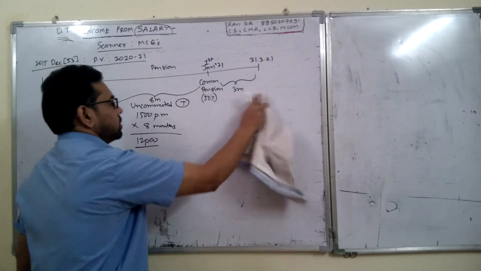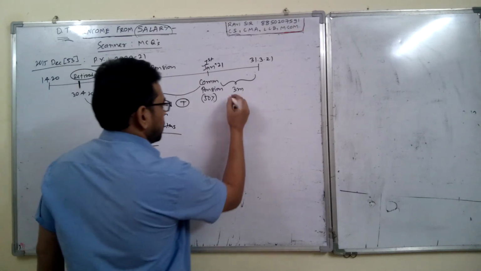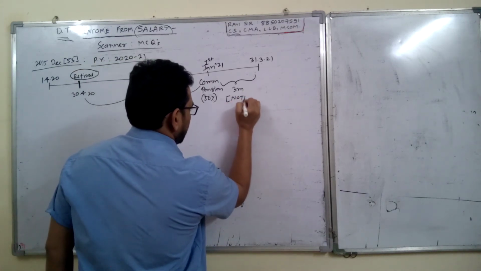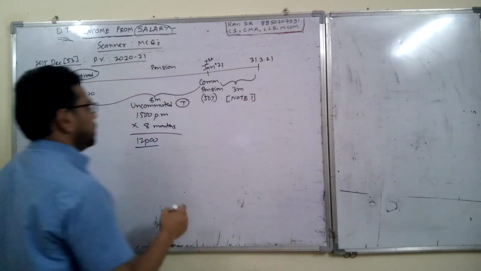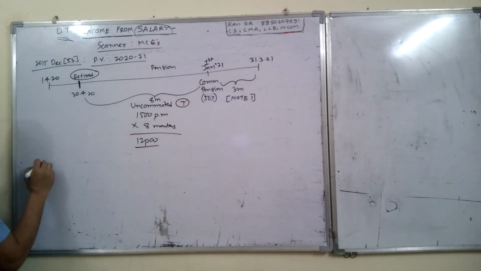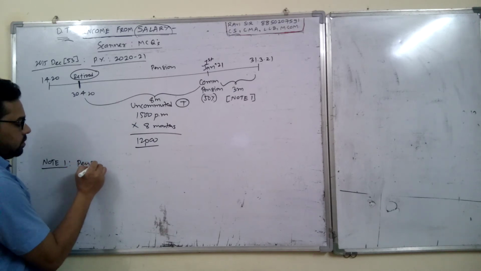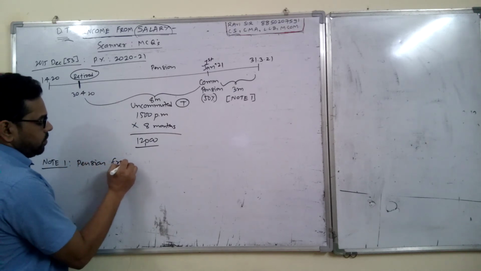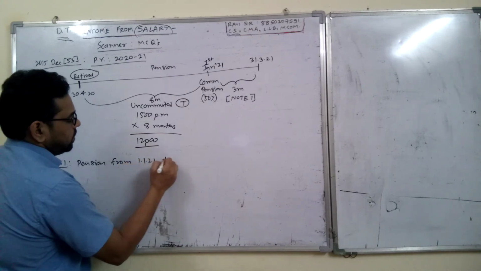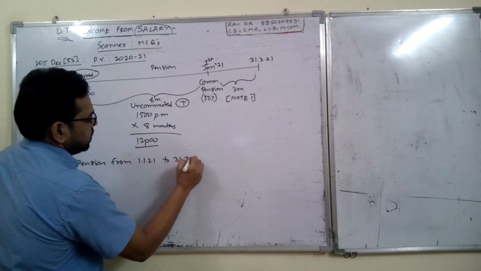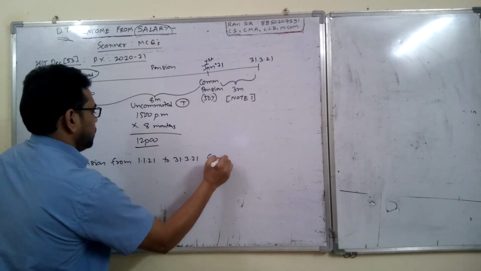For these 3 I will make one note, working note number 1. So note 1: pension from 1st Jan 21 to 31st March 21 for 3 months.